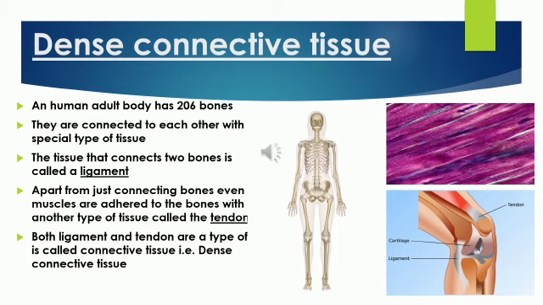So here you saw two types, ligament and tendon. Both are types of connective tissue called dense connective tissue.